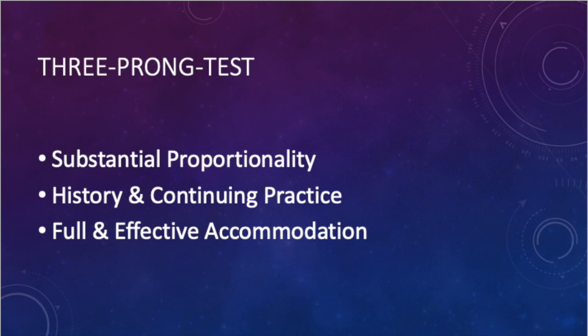The third prong, which is full and effective accommodation, states the school must show that the athletics interests and athletics abilities of the institution's female enrollment must be fully and effectively accommodated. I will be conducting this self-audit under the Prong 1 substantial proportionality.